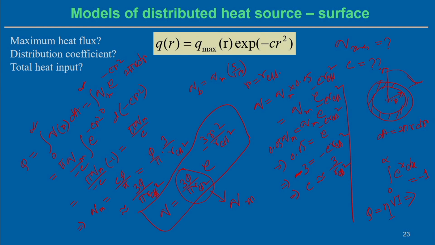So this boundary condition is required to find the distribution coefficient C, and if you know it, we can find the maximum intensity at the center Q m in terms of Q, and finally we reach the distribution equation for a circular disk heat source.